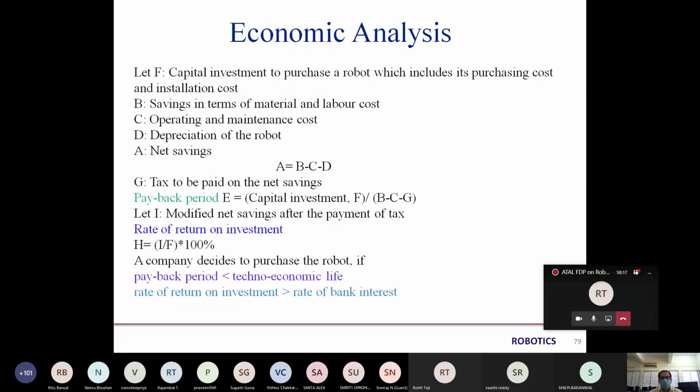If we talk about economic analysis, we can analyze the payback period of any robot if we want to invest in it. Let's say F is the capital investment to purchase a robot, which includes its purchasing cost and installation cost. So F is the capital used for the purchase of the robot, and B is the saving in terms of material and labor cost after applying the robot.